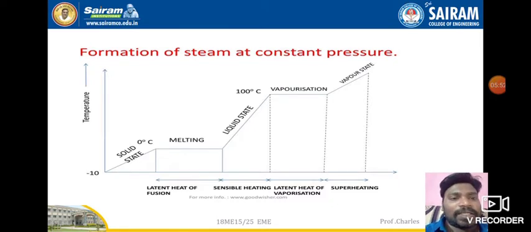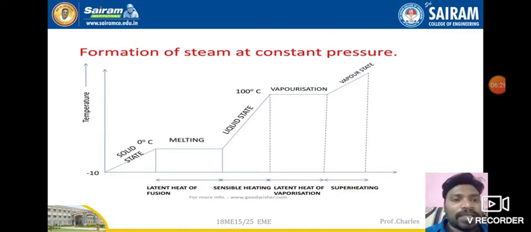Here 100 degrees Celsius is nothing but the boiling point of water, where at 100 degrees Celsius, if you supply heat, the vaporization starts. Until then it will take only sensible heat. After 100 degrees Celsius, if you give heat, that water will be converted into steam. So 100 degrees Celsius hot water will be converted into steam. The heat that you supply during this period is nothing but latent heat of vaporization.